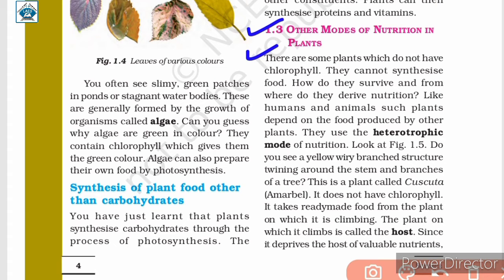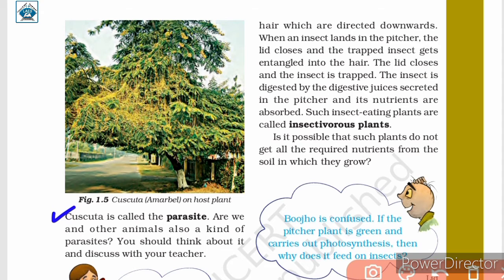Look at figure 1.5. Do you see a yellow, wiry branch structure twining around the stem and branches of a tree? This is a plant called Cuscuta or Amarbel. It does not have chlorophyll. It takes ready-made food from the plant on which it is climbing. The plant on which it climbs is called the host. Since it deprives the host of valuable nutrients, Cuscuta is called the parasite.